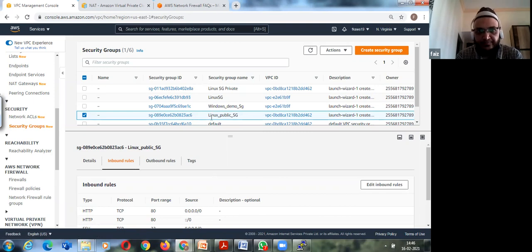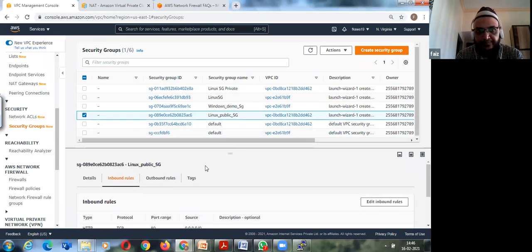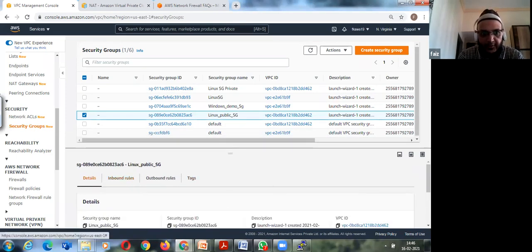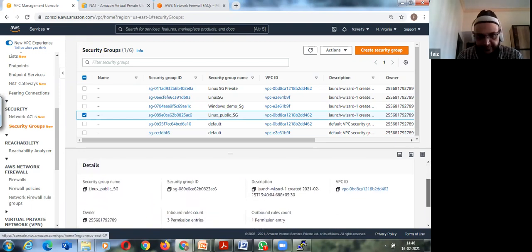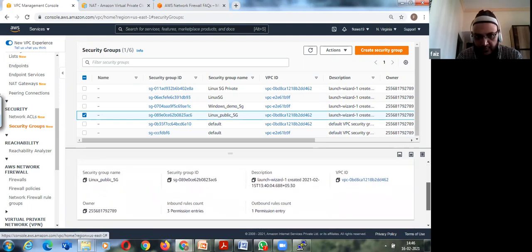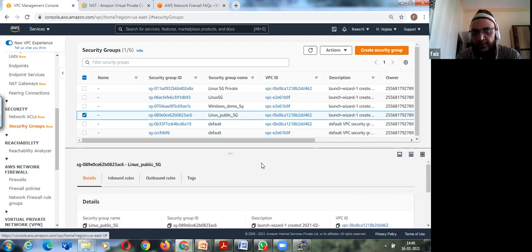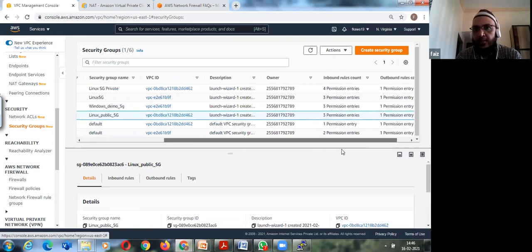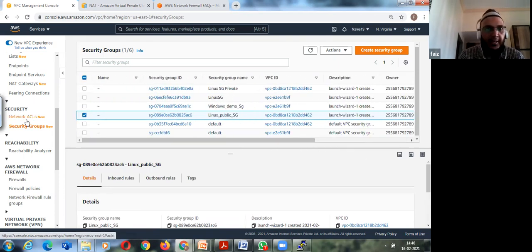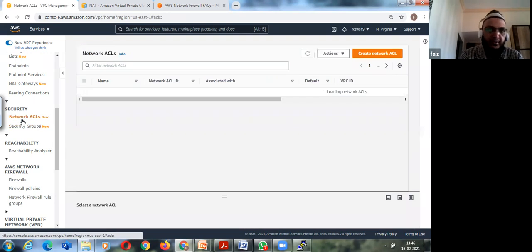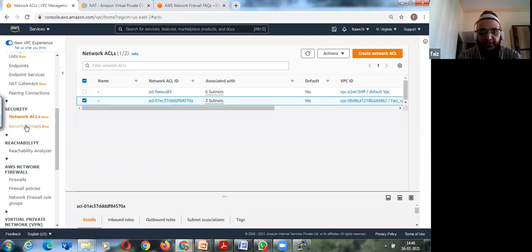Instance. You can see the details, security group permission IDs, VPC ID. These are associated with instances, and NACLs are associated with subnets. Security groups are stateful in nature. Network ACLs are stateless in nature.